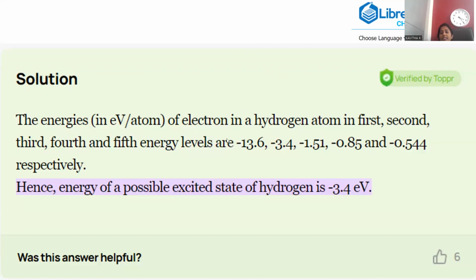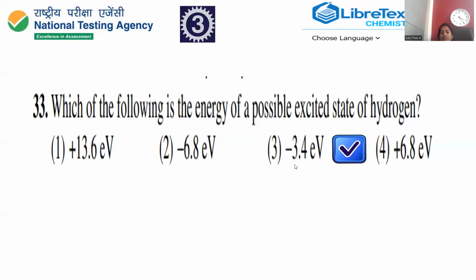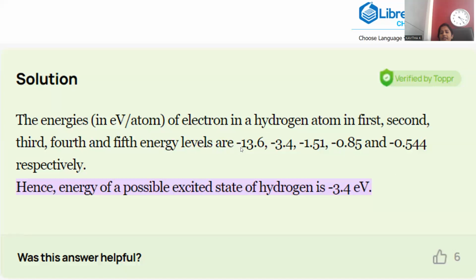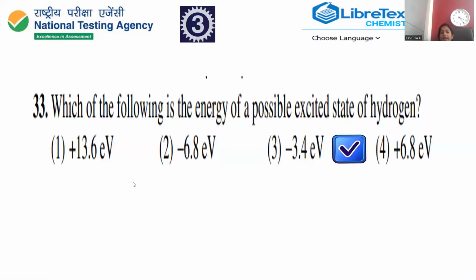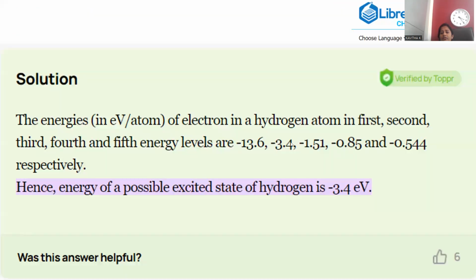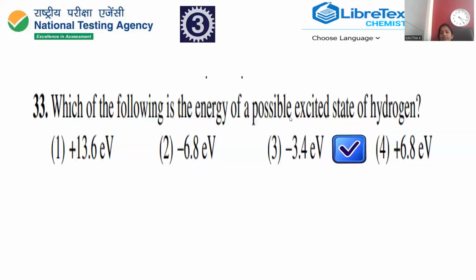This is the way excitation of the electron from one level to another level of hydrogen is possible, right? Among all the given options, if you compare, 13.6 is there, but the sign convention got interchanged. If you observe negative 13.6, but they mentioned it with positive, entirely reversed, so you are not supposed to choose it. The next one, only option number 3 exactly matches. For the second level, we require negative 3.4 electron volts per atom of energy. That is given in option number 3. This is the requisite quantity for the electron excitation of the hydrogen atom. For question number 3, option number 3 is the correct answer.